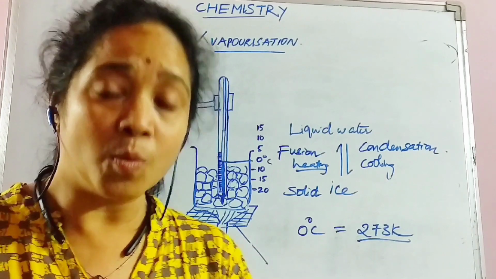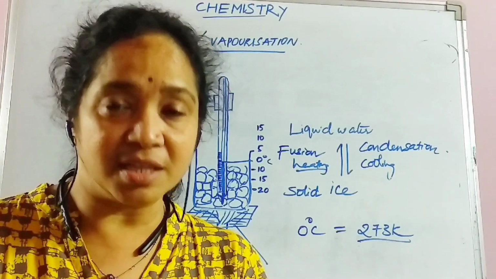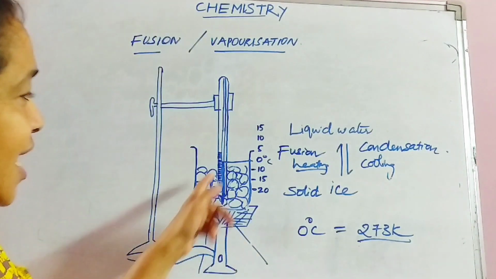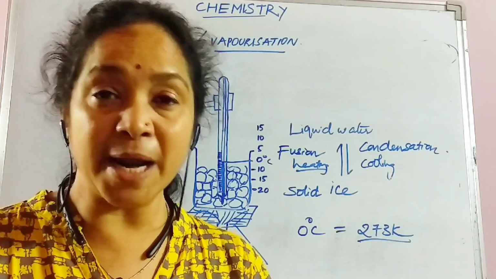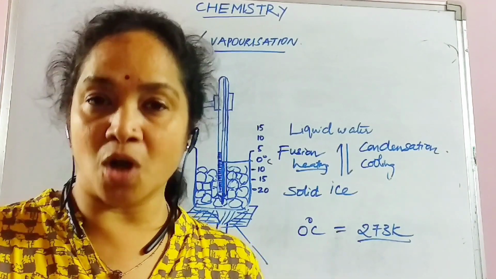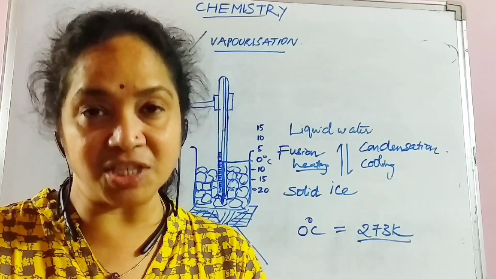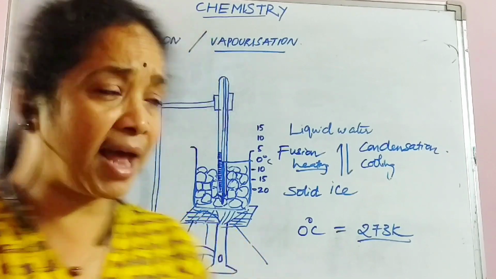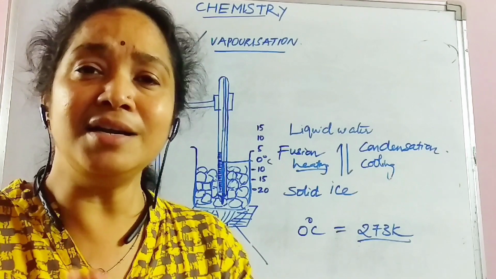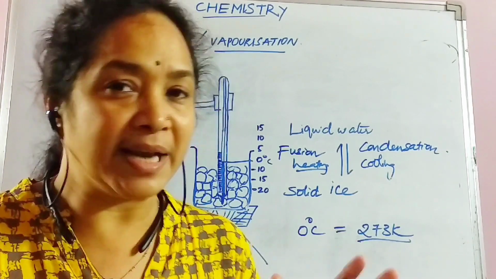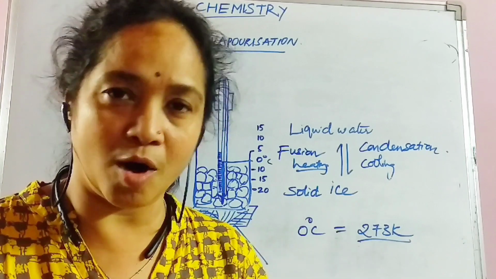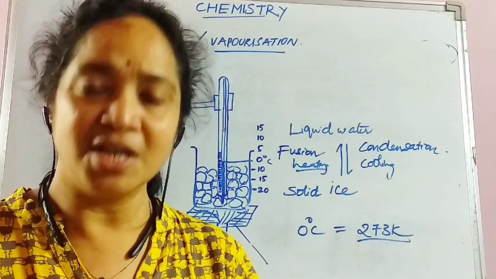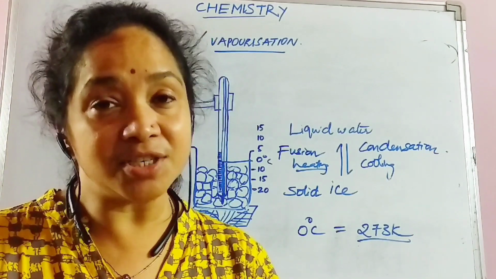So once again I'm telling you the word latent. The meaning of latent is hidden. Even though external heat energy is supplied, we don't see any rise in the mercury level in the thermometer, because that heat energy is absorbed, hidden among the particles, in order to break the forces of attraction. And this is all done during the process. The mercury level remains constant until the whole ice is converted into water. When the whole fusion is done, slowly the mercury level rises again. This is what we call latent heat of fusion.